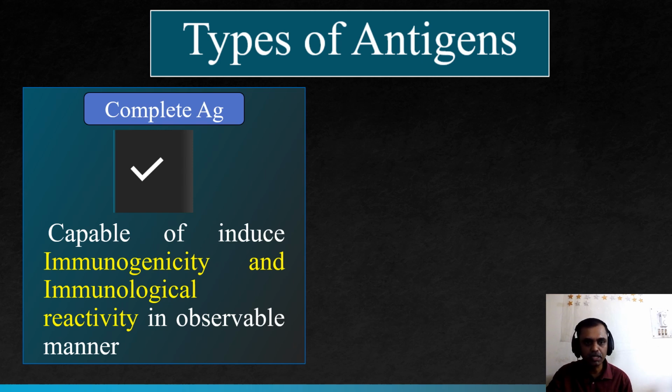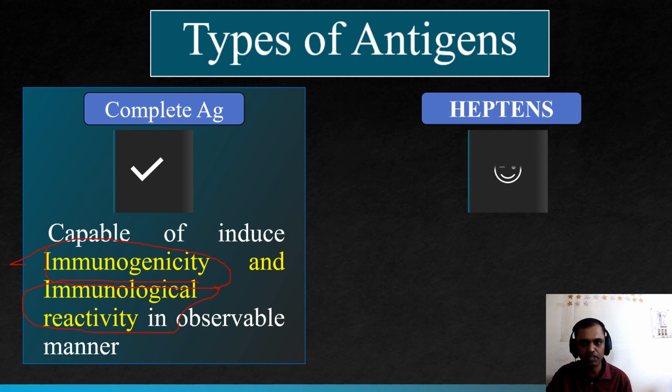Complete antigen means capable of inducing immunogenicity and immunological reactivity in an observable manner. To understand simply, as we discussed, it is capable of inducing immunogenicity. Immunogenicity means capable of producing an immune response, and immunological reactivity means being able to react with those immunological responses. So complete antigen has the characteristic of immunogenicity as well as immunological reactivity. That is known as the complete antigen.